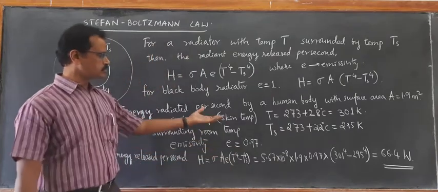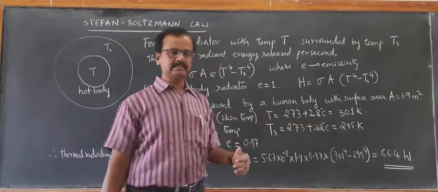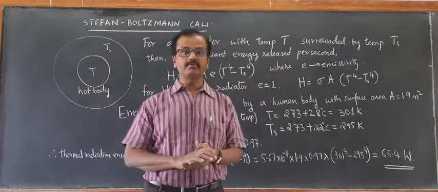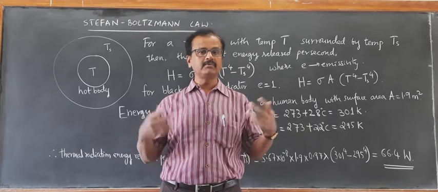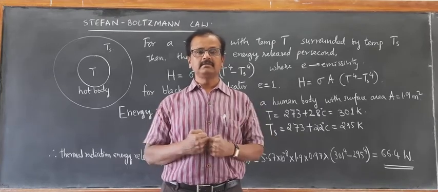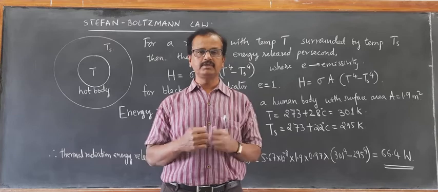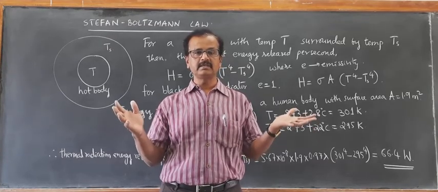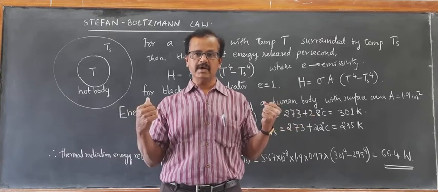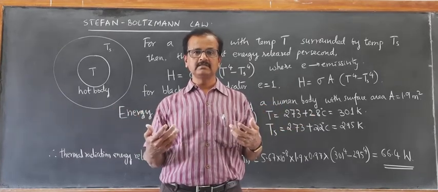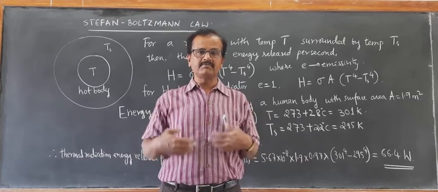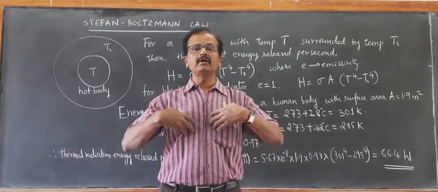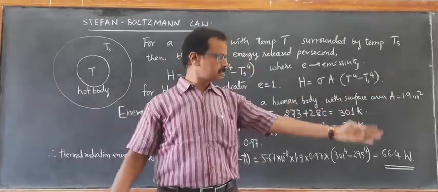Whereas when it is exposed to room temperature, 22 degrees Celsius, the body is releasing energy at the rate of 66.4 joule per second. Therefore, we need to cover our body with clothes, right? When we are taking rest, our body is not so active, so energy released per second from the internal part of the body is less. So energy given out by the body to the surrounding will be more at this rate.